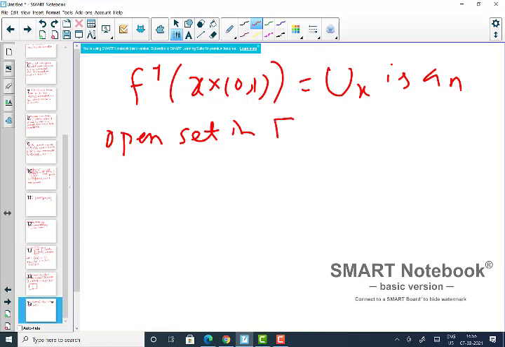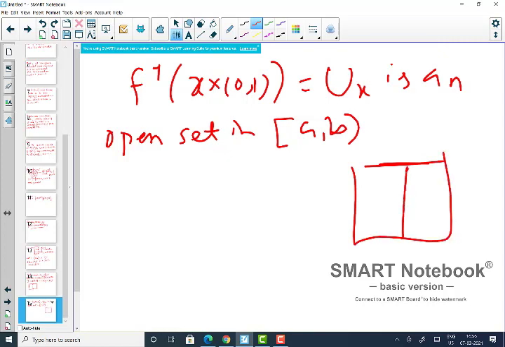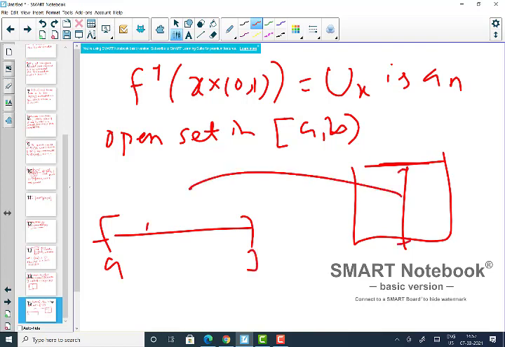It is an open set in this closed interval AB, right? So you have this closed interval AB, and this map pulls back to something here, say U_x, some open set. Now we know that rational numbers are dense, so any open set always contains a rational number.